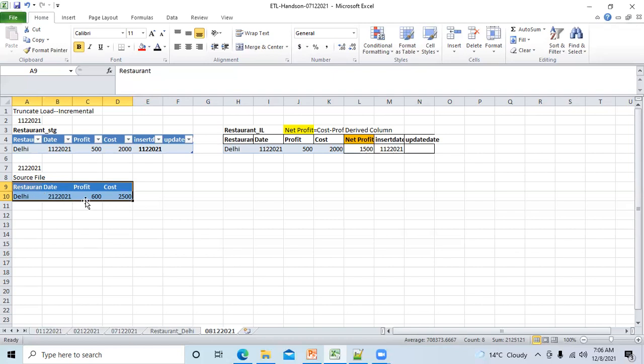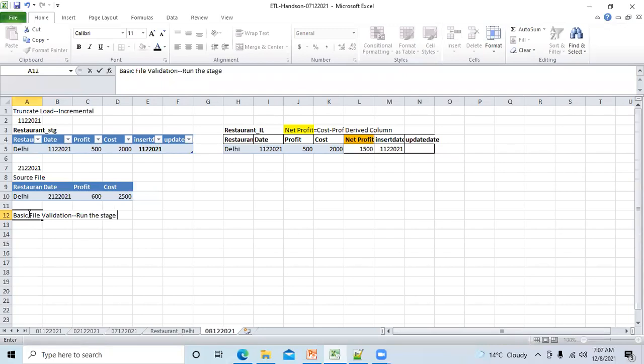Please. So we have to run the job. After file validation, you have to run the job, right? Correct? Yeah, basic file validation. After that, run the stage job. Why have I written a stage job? Because I want to load data in the staging layer or a stage table. That's why I have to run the job for staging.